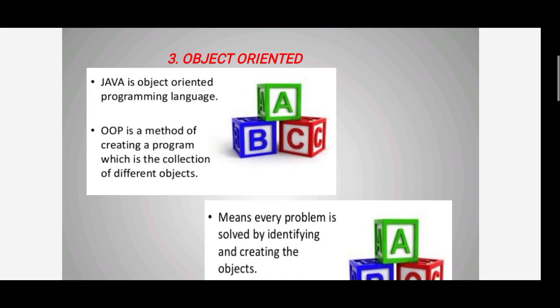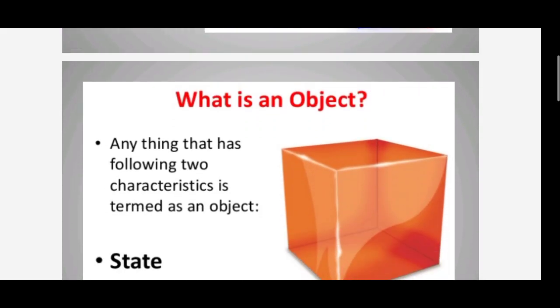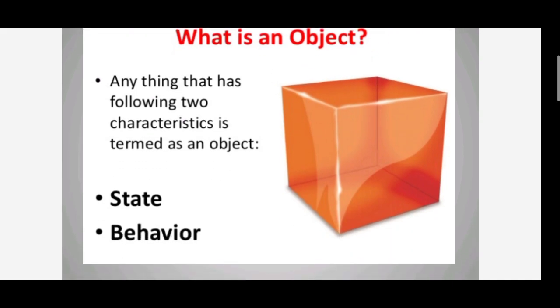Every problem is solved by identifying and creating objects. What is an object? Anything that has the following two characteristics, state and behavior, is termed as an object. The state and behavior are the two characteristics of the object.